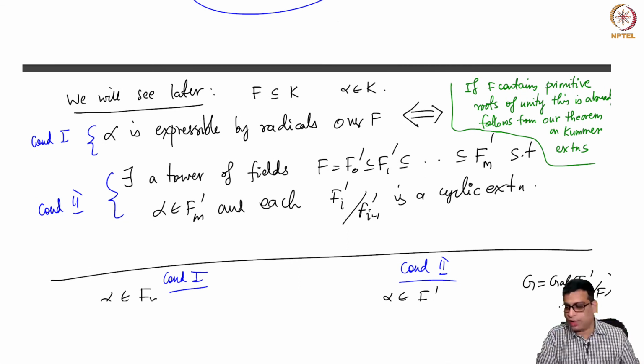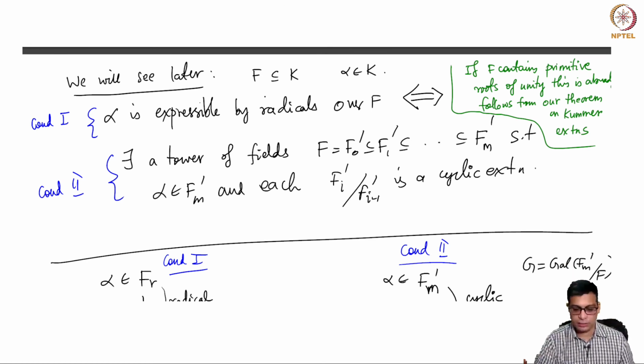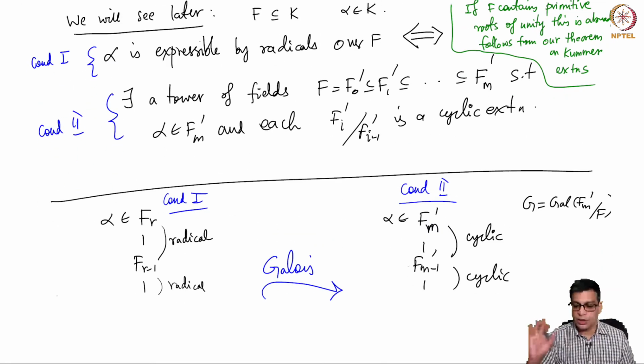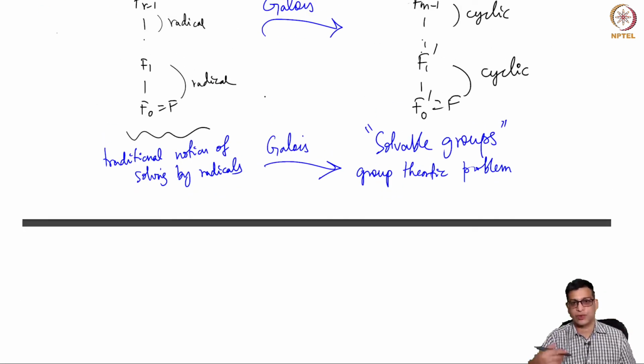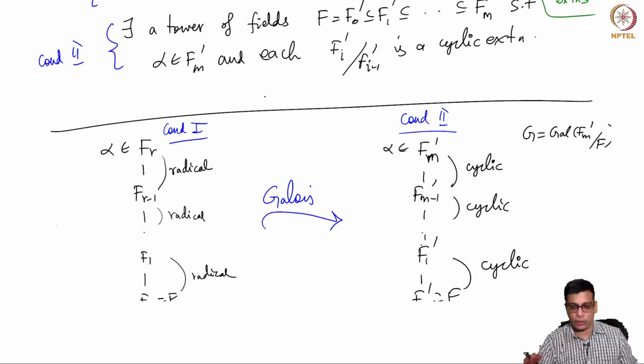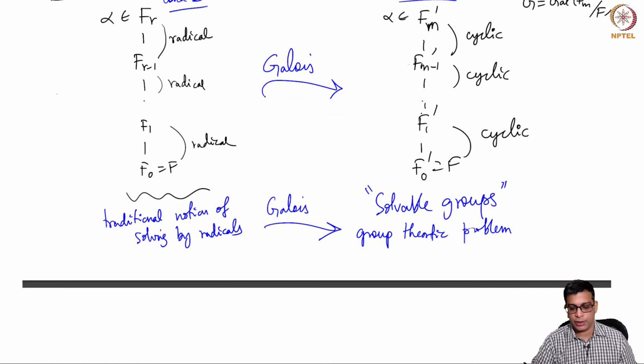But F may not contain primitive nth roots of unity. In fact, the most interesting case for us is when F is Q, which will not contain primitive nth roots of unity except when n is 1 and 2. So we will need to figure out what to do with that, but that's a simple trick that will solve that problem, and that is the place where we have to deal with cyclotomic extensions, which we are going to do in the next video. So in the next 1 or 2 videos we will do cyclotomic extensions, and after that we will get to the business of the course, which is to show that quintic polynomials cannot be solved by radicals in general. Okay, so let me stop here today, and we will continue with cyclotomic extensions in the next class. Thank you.